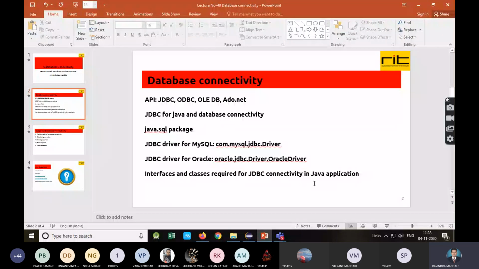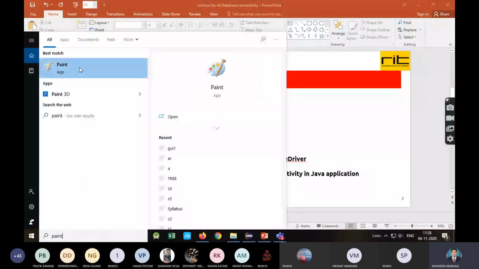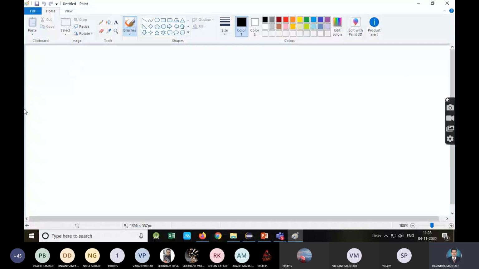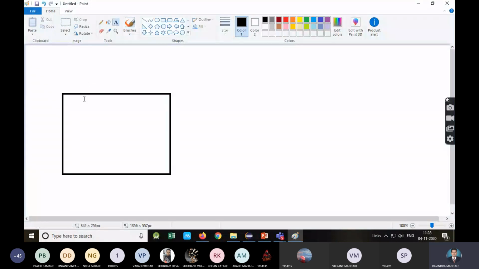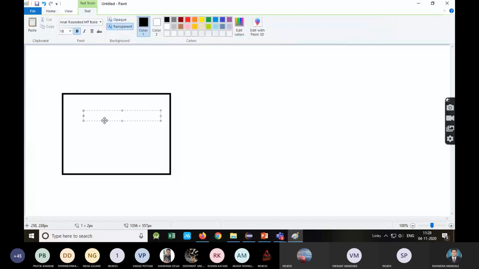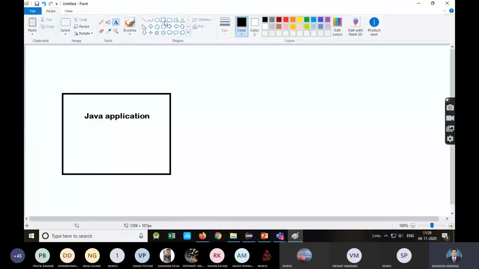Just consider this diagram. We are going to connect our Java application with a DBMS. Consider this is the Java application, meaning our Java program. We are going to connect this with a DBMS.